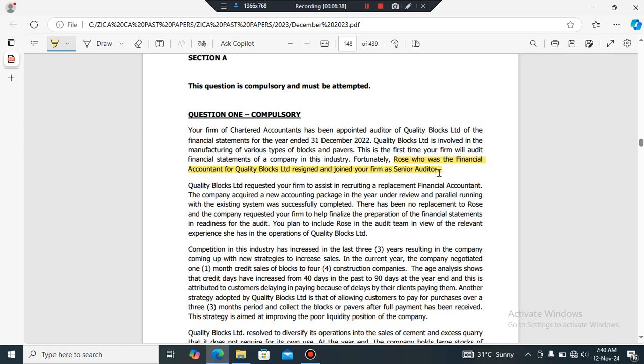That means there's a self-review threat if at all Rose is included as part of the audit team. If there's a self-review threat, which professional ethic is going to be affected? It's the objectivity. So there won't be objectivity when she's carrying out the audit. Why? Because she's reviewing her own work. And now you need to think of a safeguard. What's the safeguard? The safeguard is we just remove Rose from the audit team, right?